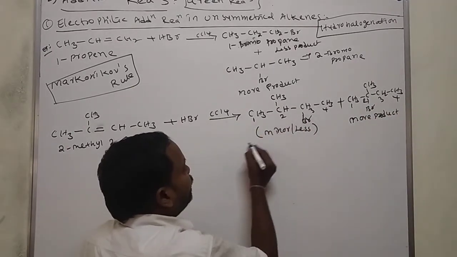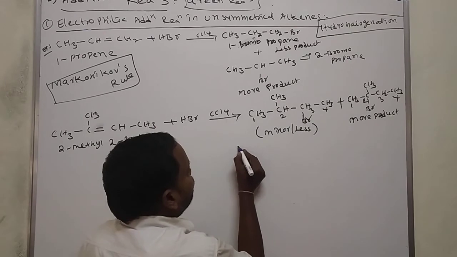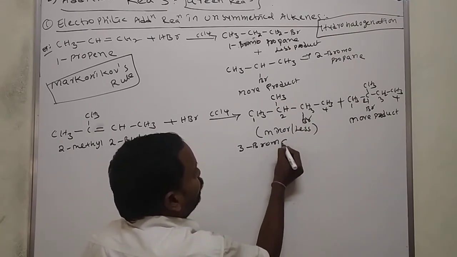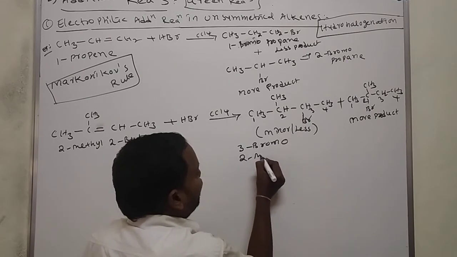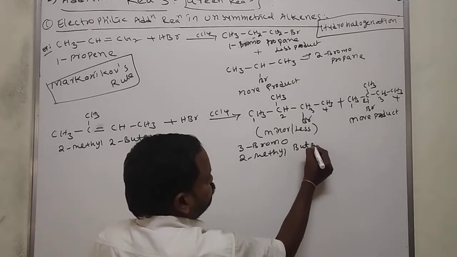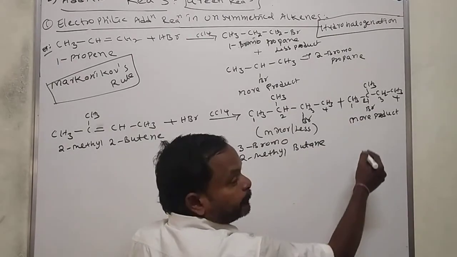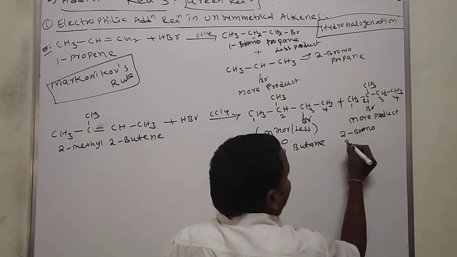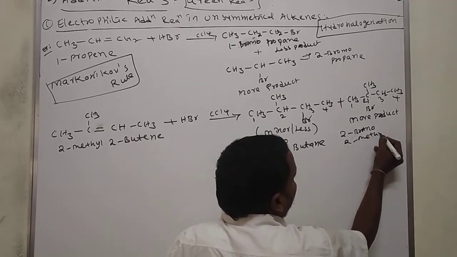What is the name of this one? Third position we have bromo. Write 3-bromo-2-methylbutane. This one is 2-bromo-2-methylbutane.